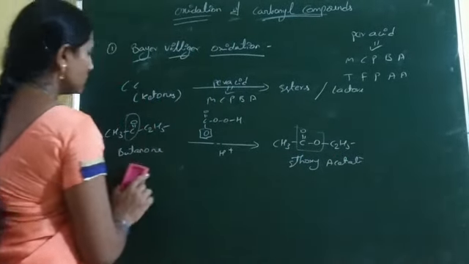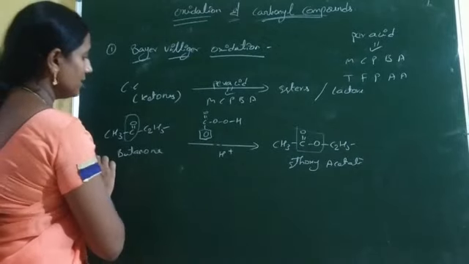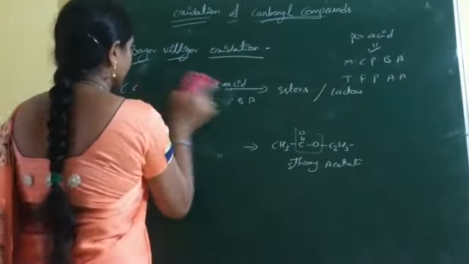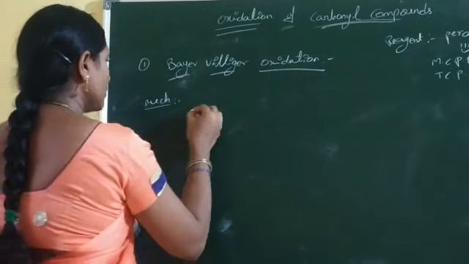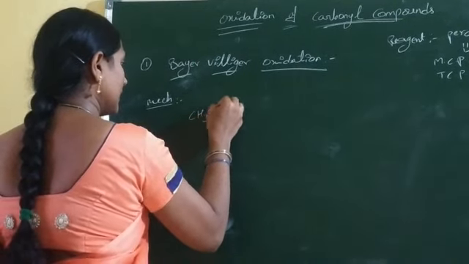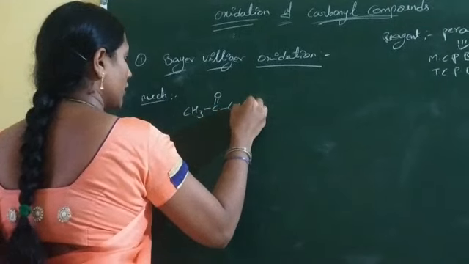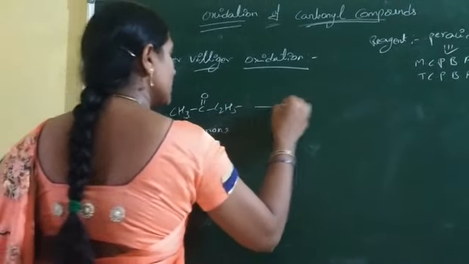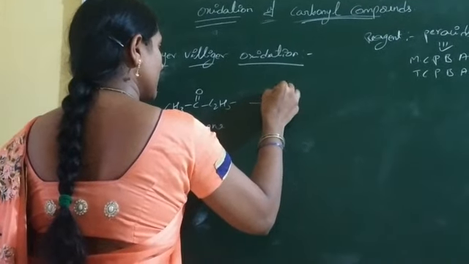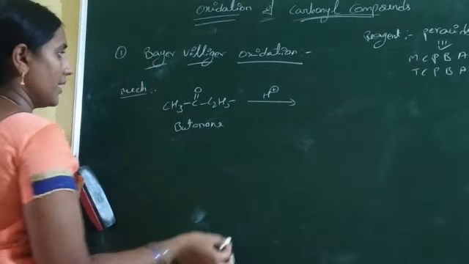Now let us write the suitable mechanism of Baeyer-Villiger oxidation. You take the reactant butanone. Butanone is treated with acidic medium. The acidic medium gives H plus ions.